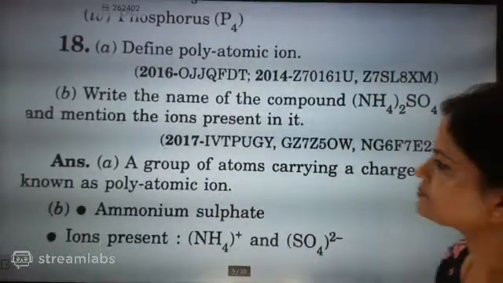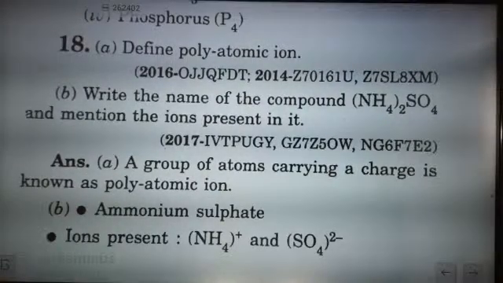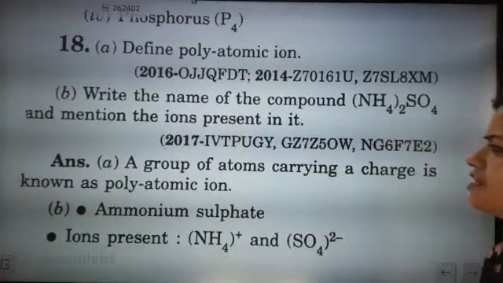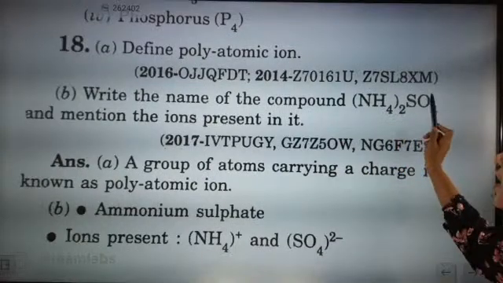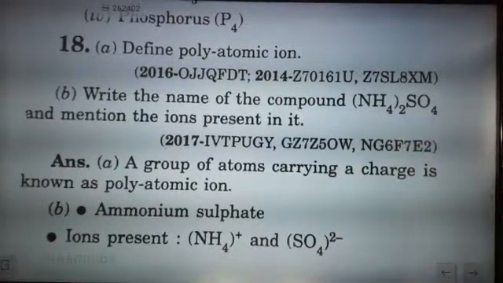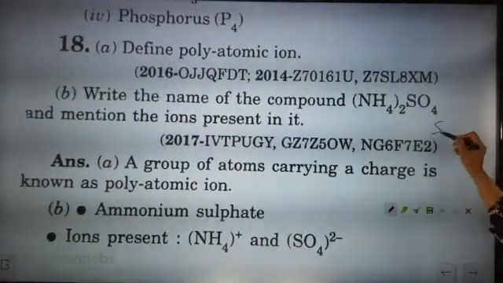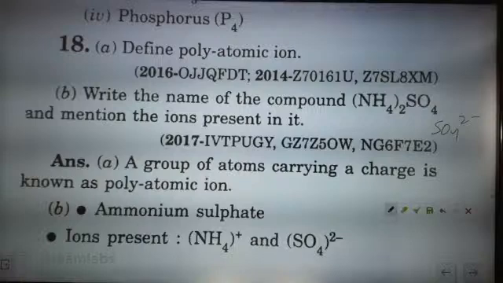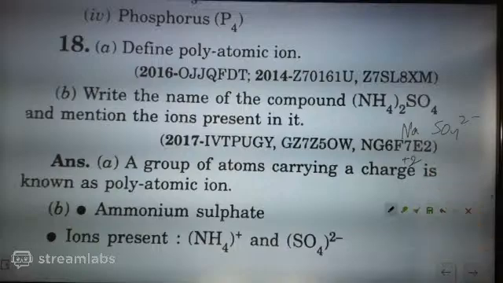Now look here. Write the name of the compound (NH4)2SO4 and mention the ions present in that. So just I have showed you this answer, it will be ammonium sulfate. So name of this is ammonium sulfate. Now which ion is present? We know that this sulfate part is SO4 2 minus. SO4 2 minus. Then NH4 will be 2 plus.